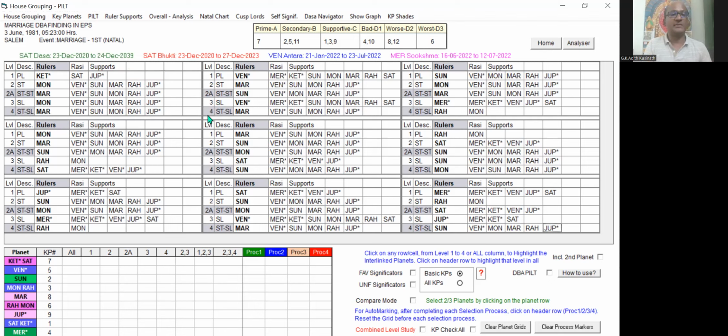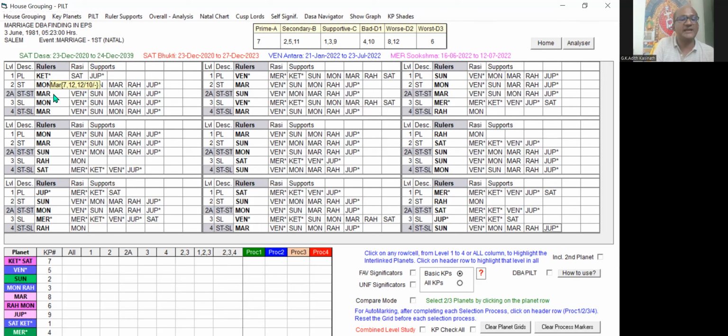Now let me go to finding the key planets first. Then, with the help of the key planets, we can identify the favorable dasa, bhukti and antara for the event of marriage. Before that, as I said, for each planet: planet Ketu in the Rasi of Saturn has Jupiter in the supports. Ketu is in the star of Moon. That Moon is in the sign of Venus, and these planets are in the supports. Moon is the star lord of Ketu. That Moon, the star lord, is in the star of Mars. That is the star lord of the star lord.